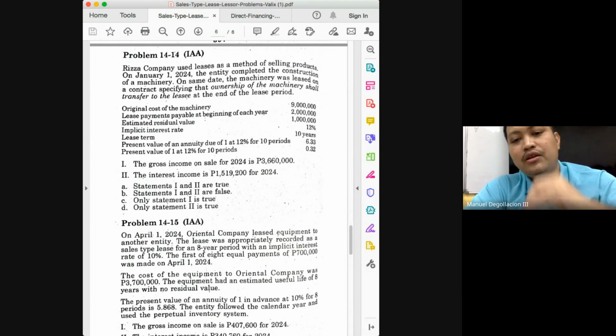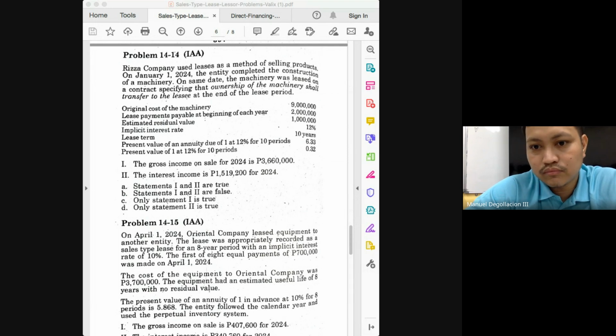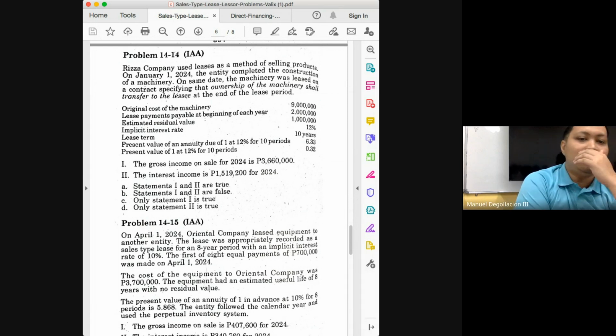So 12,660,000 minus 2 million will give you 10,660,000. And then 10,660,000 times 12% will give you how much? 1,279,200. So that means what's the best answer here? Only statement 1 is true.